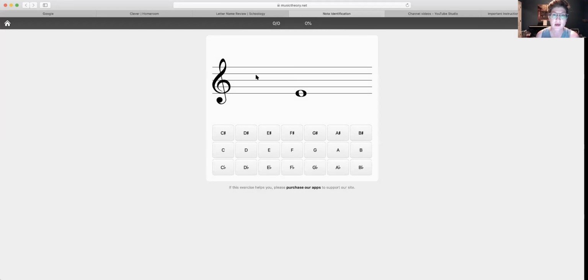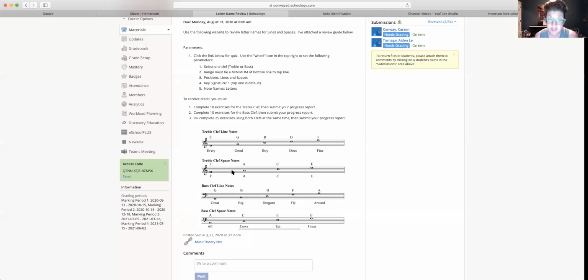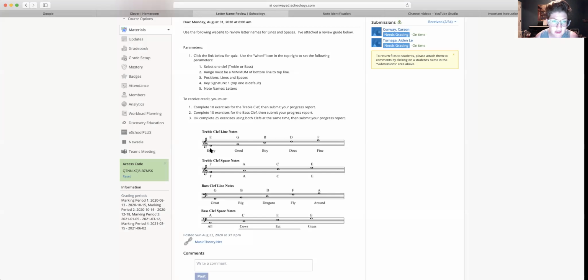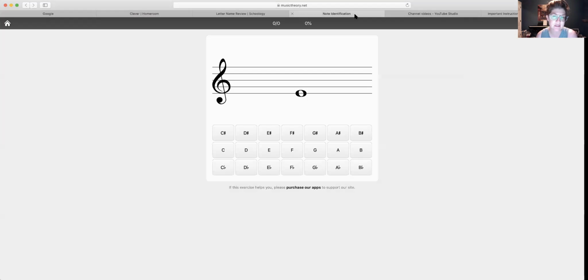All right. So if we are uncertain about this, remember, I've given you a cheat sheet just to help you out. So what you do is you go over here and you say it's on the first line. I don't remember what that is, but it's on the first line. So then you go back over here and you look for the note that's on the first line, and it's an E. Now, if you're super smart, you remember every good boy does fine. So that bottom line is an E. All right, so once you figure out how to do this, it's pretty simple.